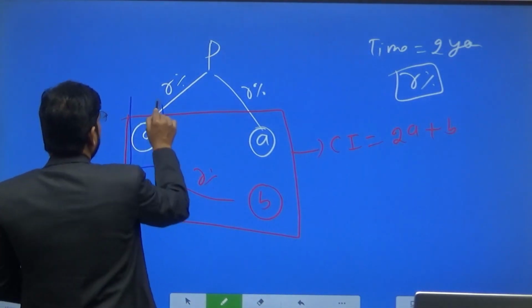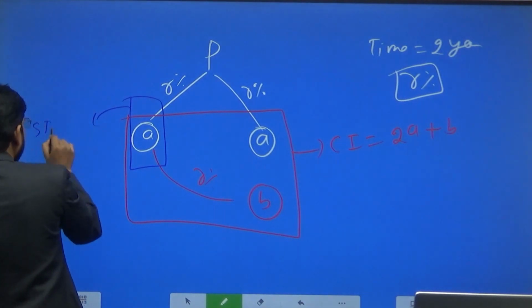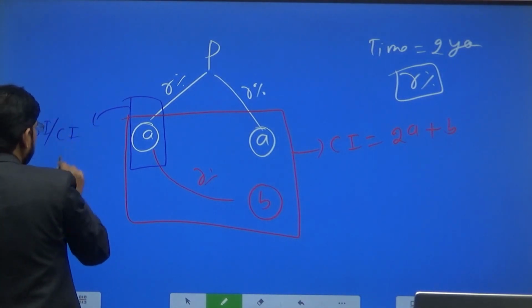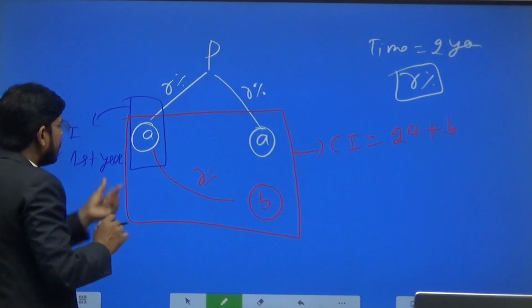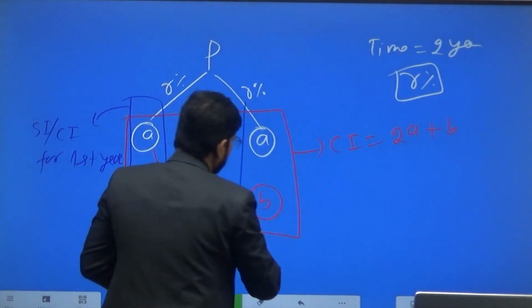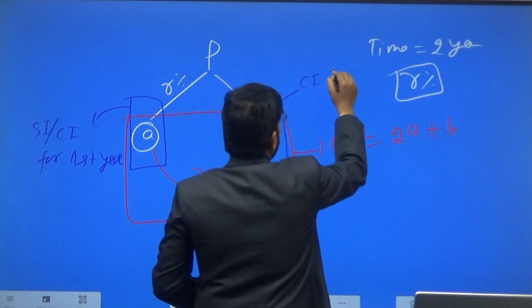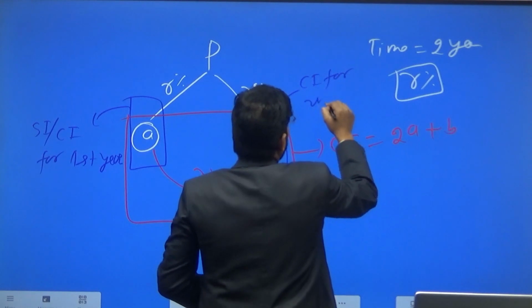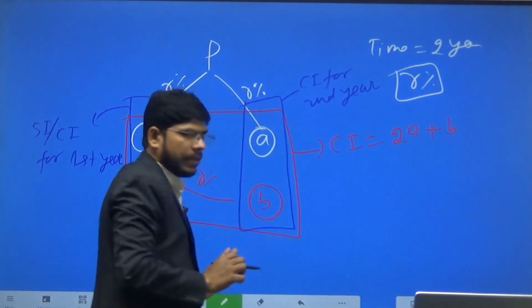This is the SI, simple interest or compound interest for the first year, and this is the compound interest CI for the second year.